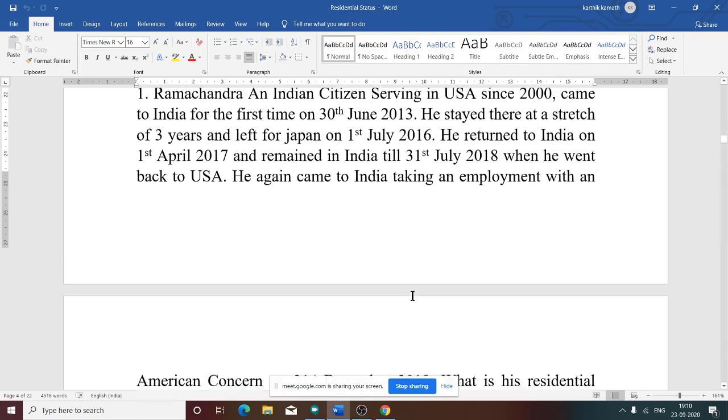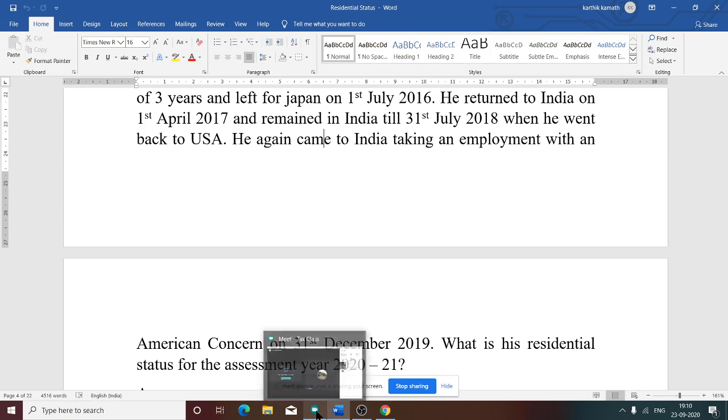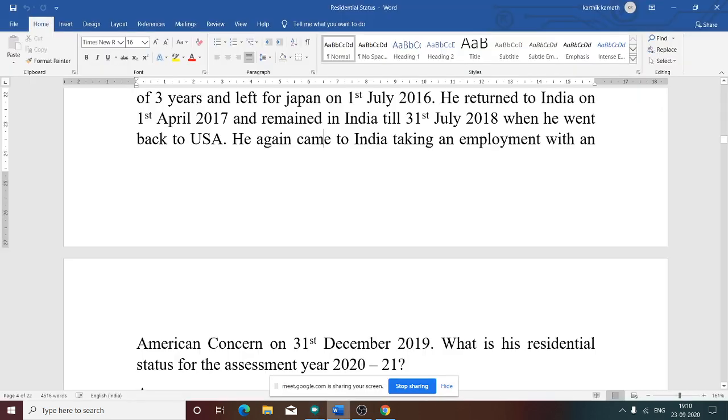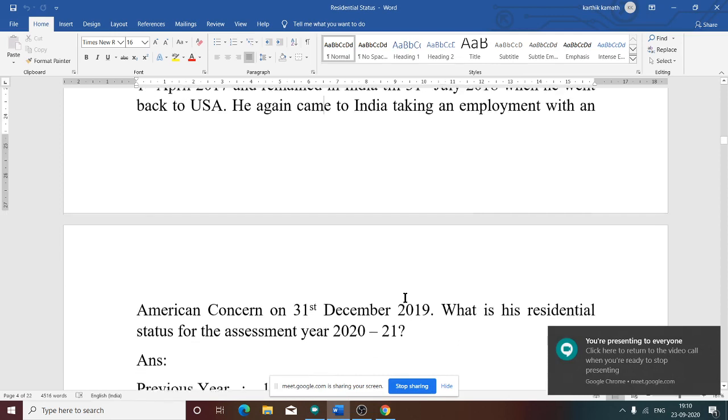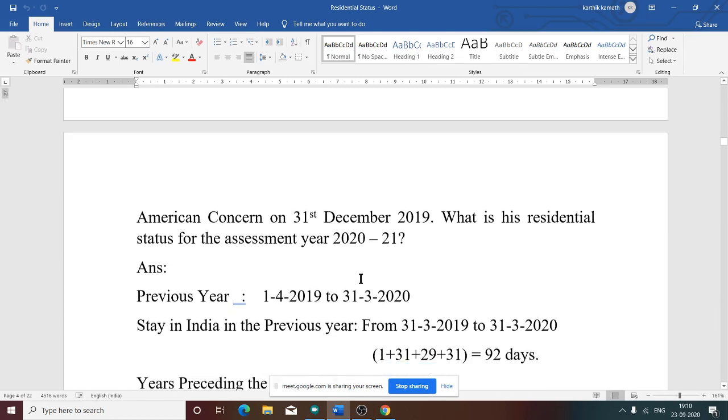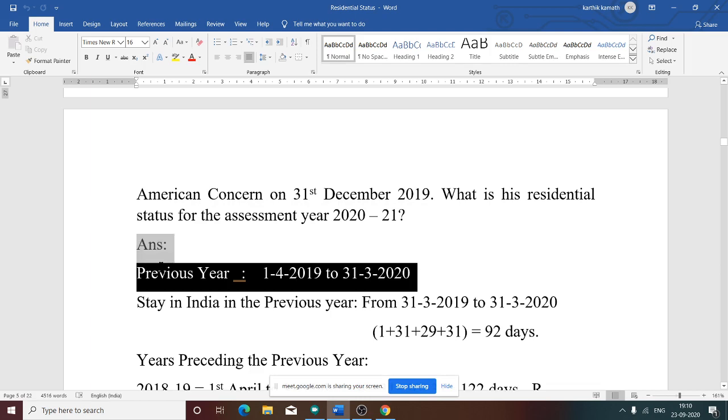So now we know the question. Now the question asks about the assessment year 2020-21. First thing we need to see is what our previous year is, because all the rules, basic condition and additional condition, are for the previous year. The assessment year is 2020-21, so the previous year is 2019-20. First thing we need to do is write the working note: previous year is from 1st April 2019 to 31st March 2020.